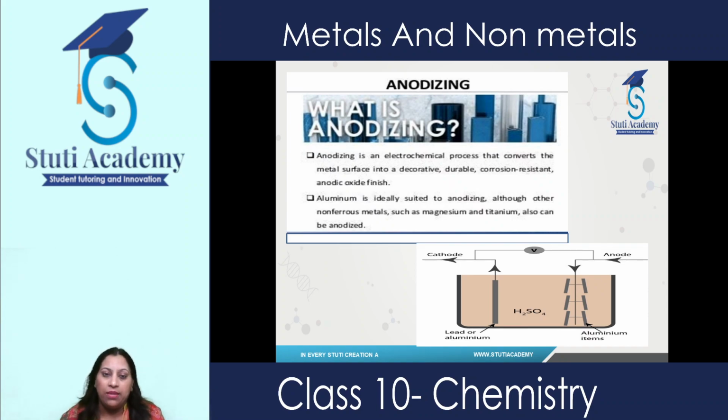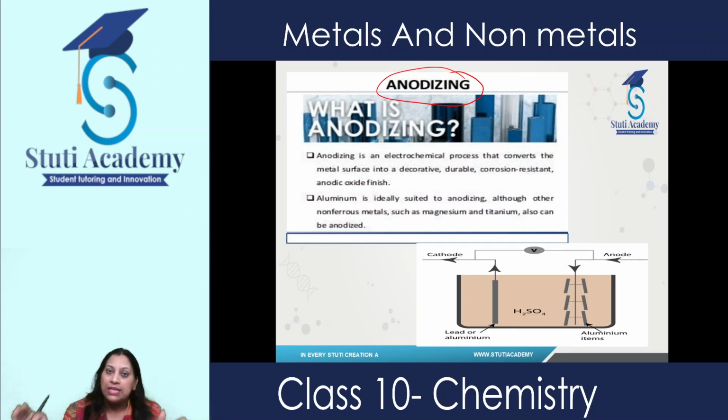A very important method is anodizing. Generally, we use this anodizing method to prevent metals from getting rusted, or it gives a good texture and makes the metals corrosion resistant, and it improves their strength as well. That's why we use this anodizing method. In this method, we generally use aluminium. The layer of aluminium deposits on the layer of any other metal,